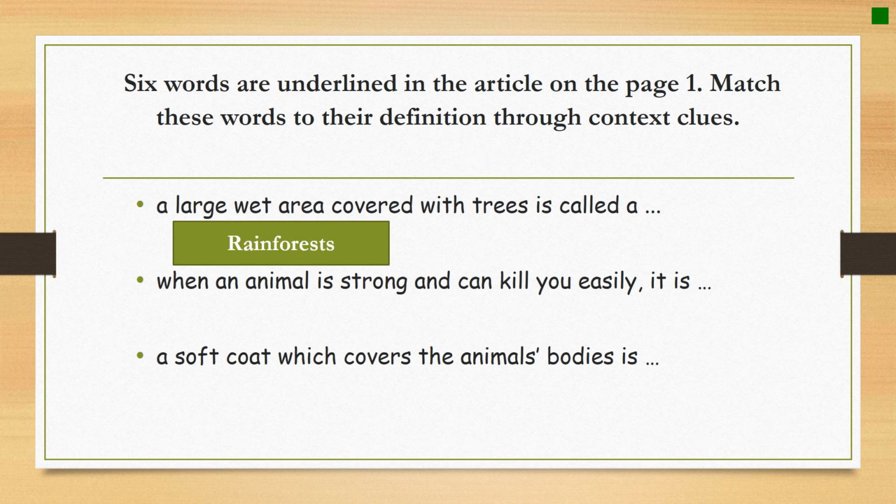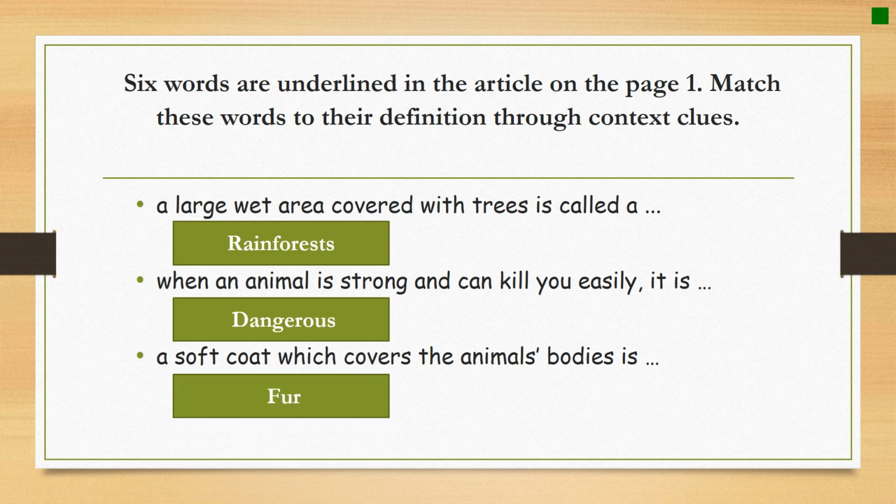So it is called a rainforest. That's why they are called rainforests, because they are wet. When an animal is strong and can kill you easily, this is a dangerous animal. A soft coat which covers the animals' bodies, so most of the animals are covered with this coat, which is fur.